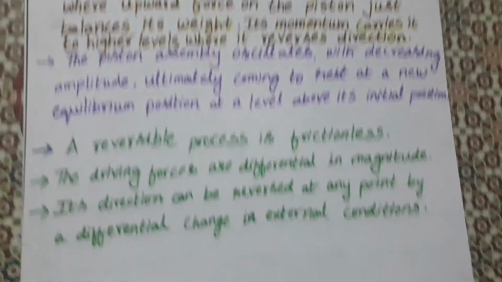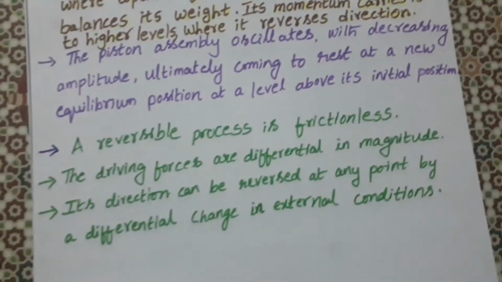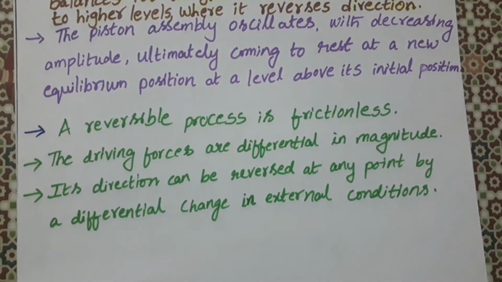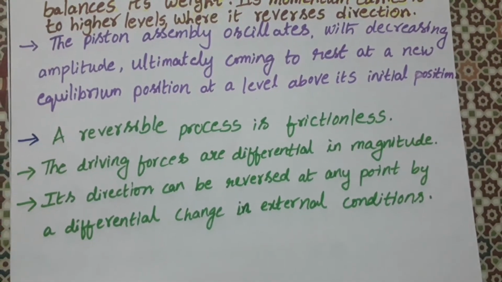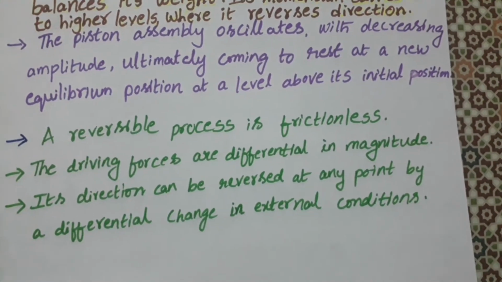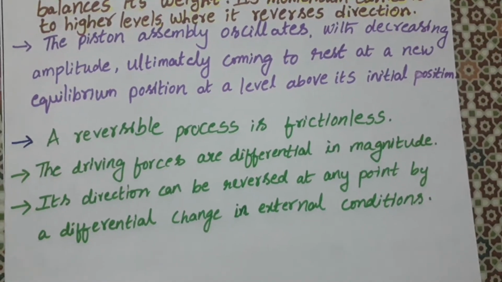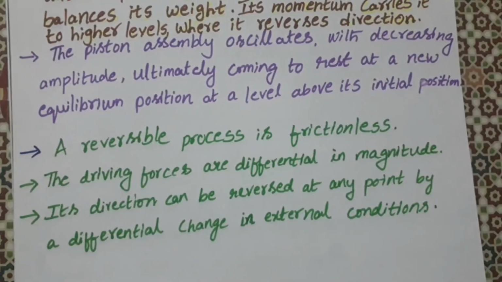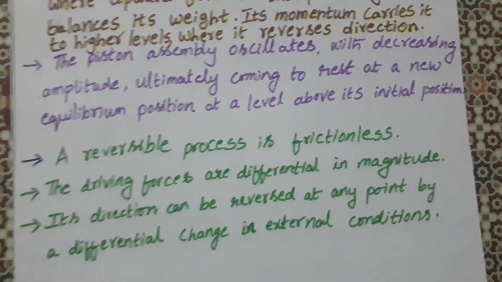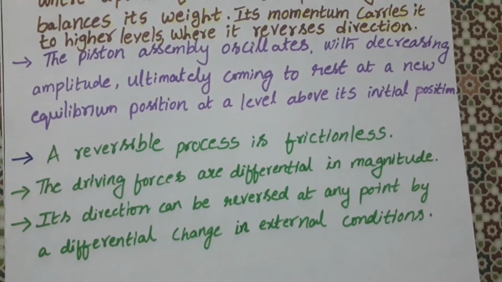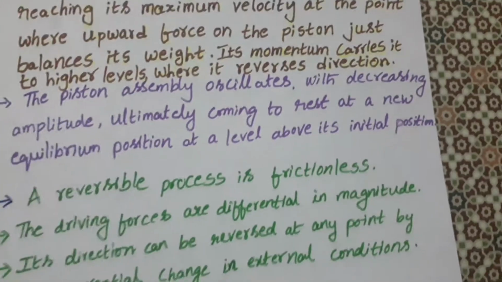We can see some of the conditions: the reversible process is a frictionless process, the driving forces are differential in magnitude, and its direction can be reversed at any point by a differential change in external conditions. So you just change the external conditions, and we can reverse its direction. In this way, we can see the properties of the reversible process.